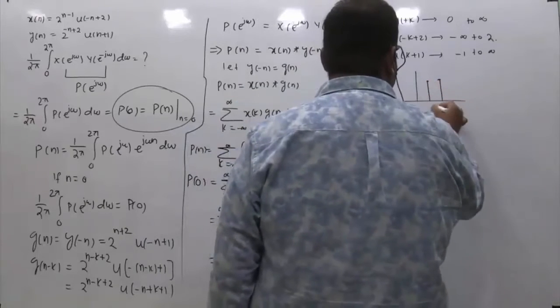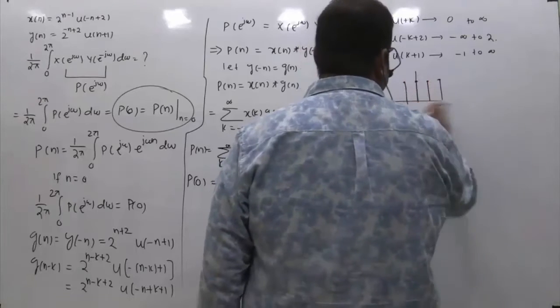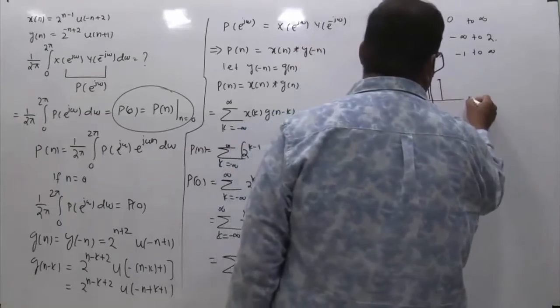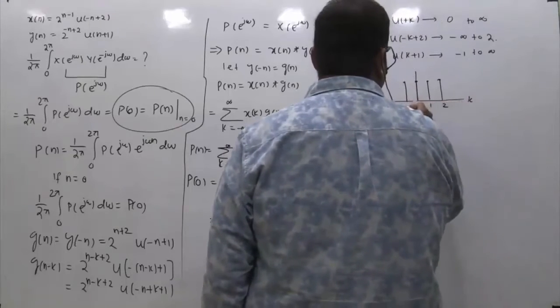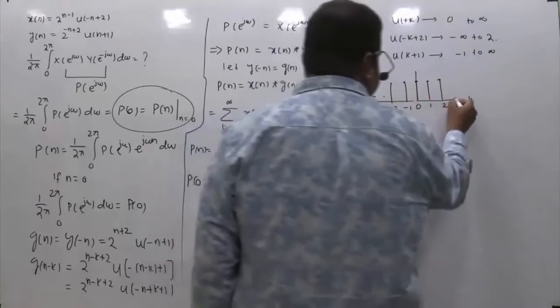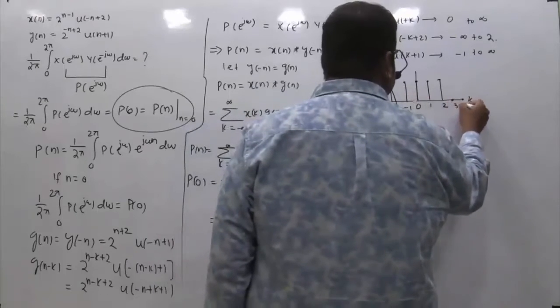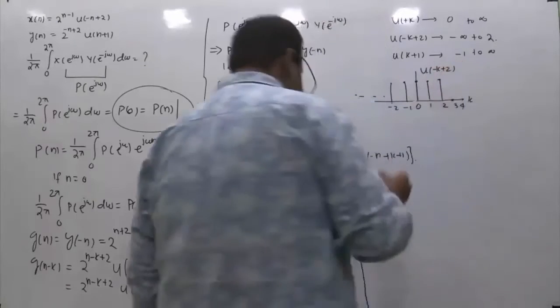This is minus 2, this is minus 1, this is 0, this is the k axis, this is 1, this is 2, and so on and so forth. And all these points are 0. So this is the waveform of u of minus k plus 2.